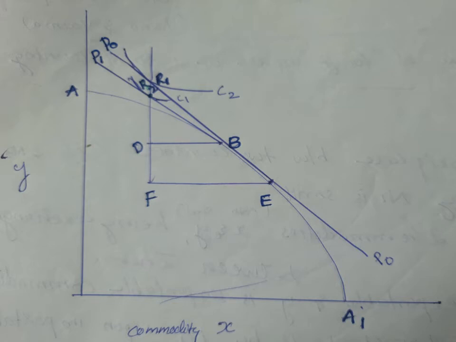If tariff is imposed, there is no change in the world price of the commodity, but the domestic price ratio becomes P1B, which is parallel to the price ratio P0.